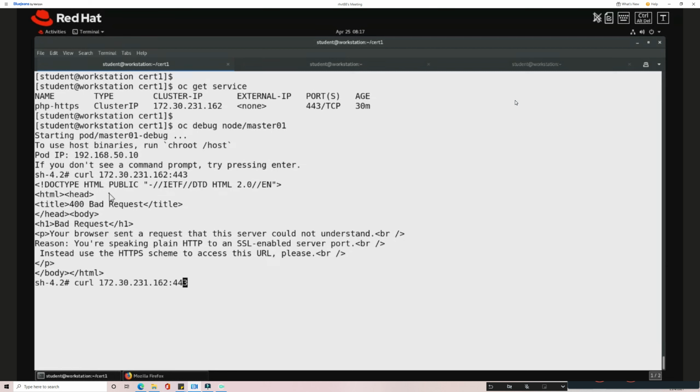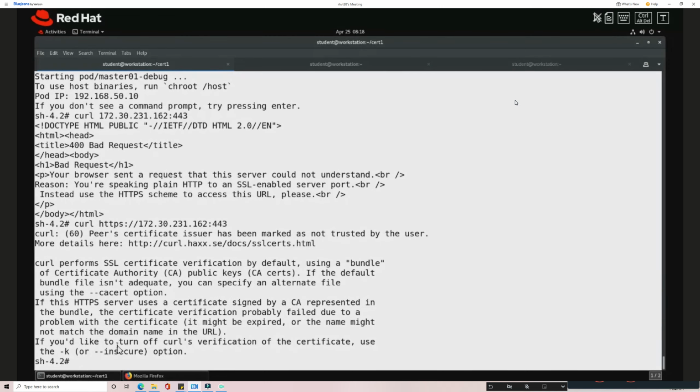If you do HTTPS, you can see that now I can try to reach it. But the problem is the certificate problem. The certificate is not a verifiable certificate. So if I want to ignore it, I have to use -k. So only I can reach the application through the secure means.